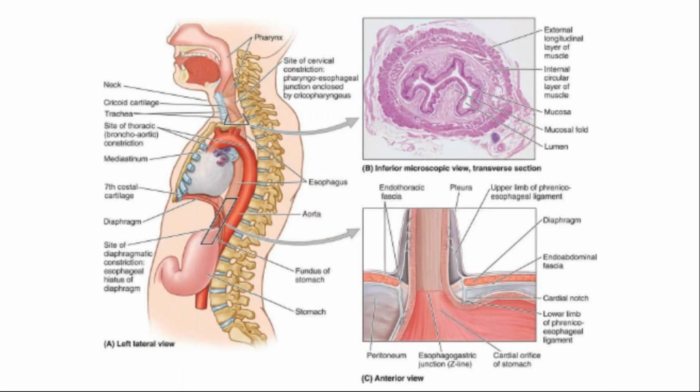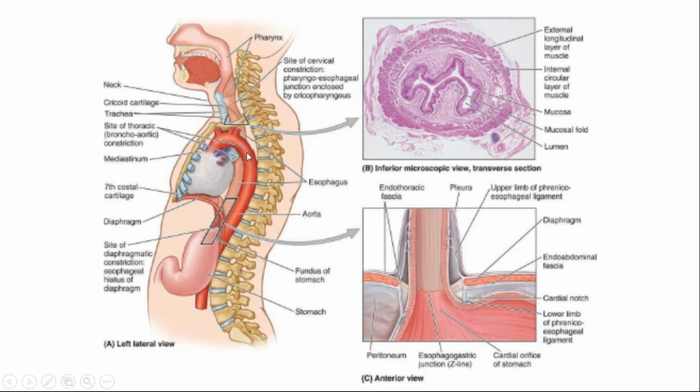The first constriction, from the upper reference point, the upper incisor teeth, is about 15 centimeters from the upper incisor teeth, at the beginning where it begins. The second constriction is where the arch of the aorta crosses this, which is about 22.5 centimeters from the incisor teeth.